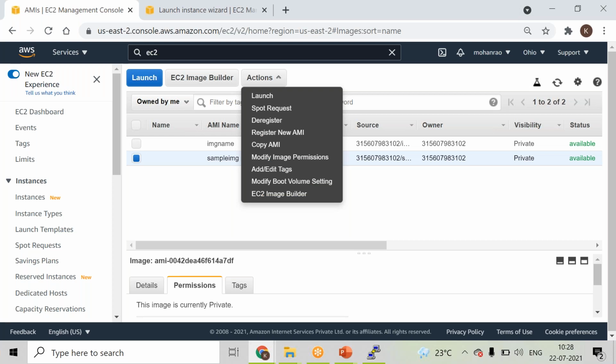Tomorrow I'll try to go ahead and, once I do that, you will get more understanding and clarity on when to use machine images, right? Here, more of AWS, they will ask you questions like this: for what kind of requirements can you use this machine image? For what kind of requirements do you prefer machine images? Those kinds of questions also get triggered. Whenever we are learning, you should know the use case, meaning what kind of requirements this can be applied to, right? That I will discuss tomorrow, with respect to both templates as well as machine images, right?